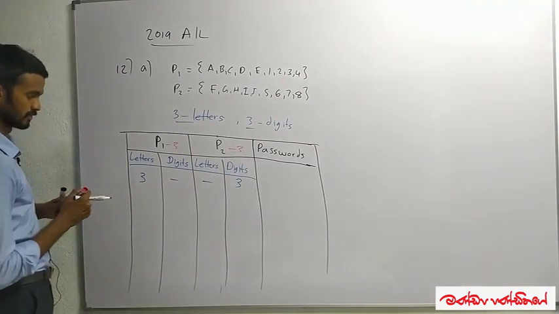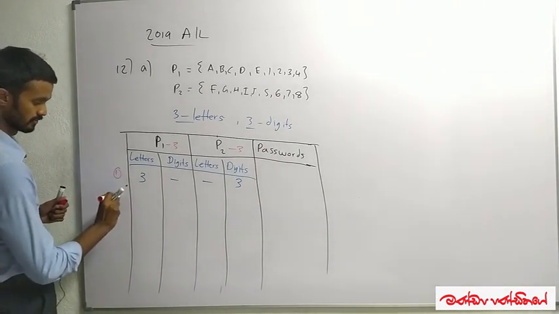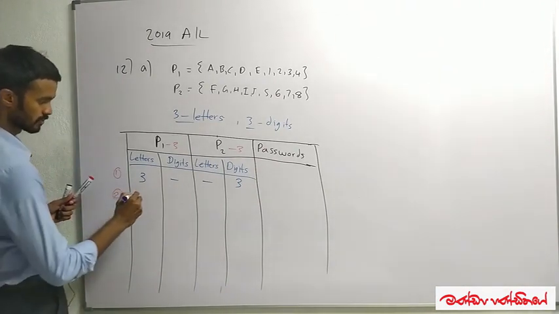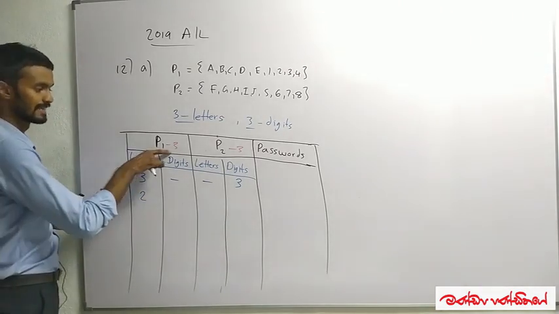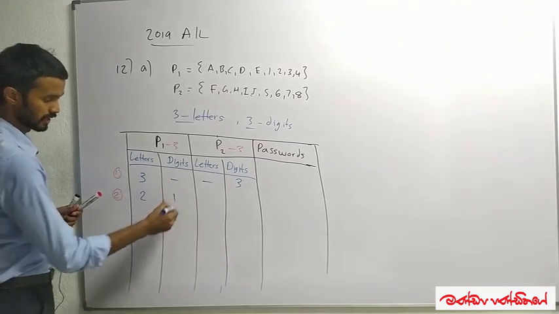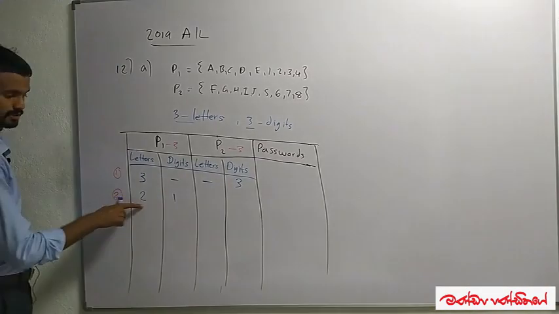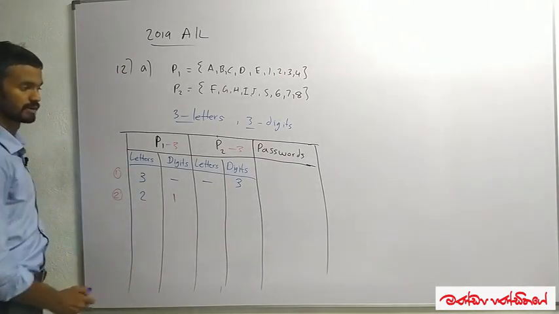That means this is the first way how it can be done. The second way, I'm selecting 2 letters from P1. I'm selecting 2 letters and they're asking us to take 3 elements, so for the remaining one I'm taking 1 digit.